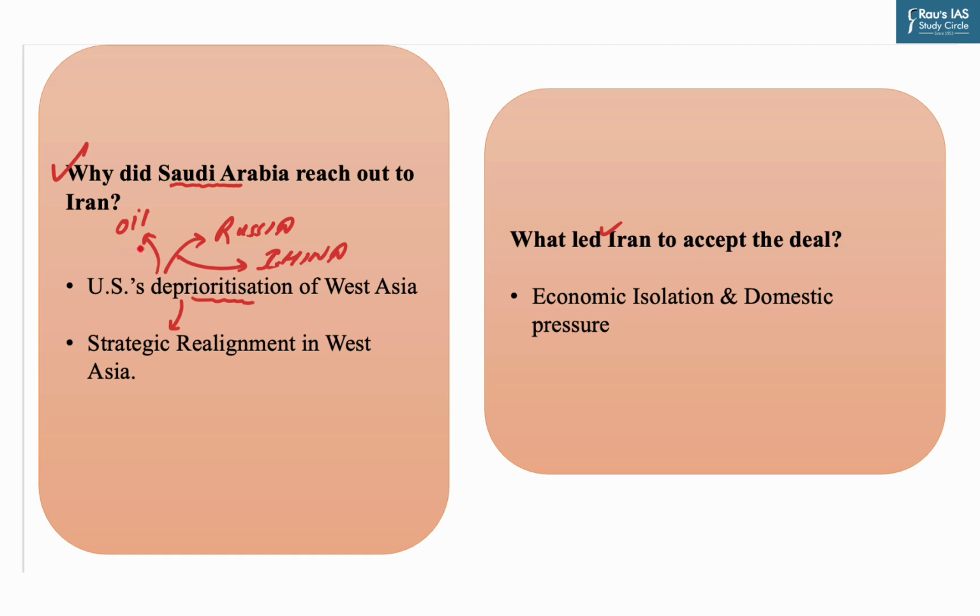And to expedite this process of deprioritization of West Asia, the US wanted two of its main pillars in the region, that is Israel and the Arab world, to get closer. Now the UAE followed suit, which along with Bahrain came for the Abraham Accord with Israel. While the UAE and Bahrain followed suit and took a step to normalize ties between them and Israel, Saudi Arabia was slow to move. And by securing this Abraham Accord, the USA also reassured that the American alliance system in the region would not be disrupted.